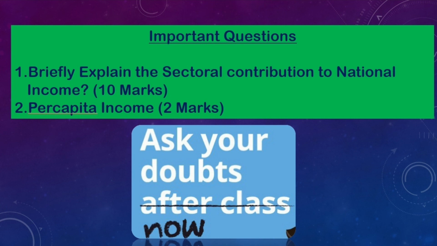Second, a two-mark question, very important: per capita income. We have already learned about that several times, even from the 10th class itself. It is the average income: national income divided by the population.